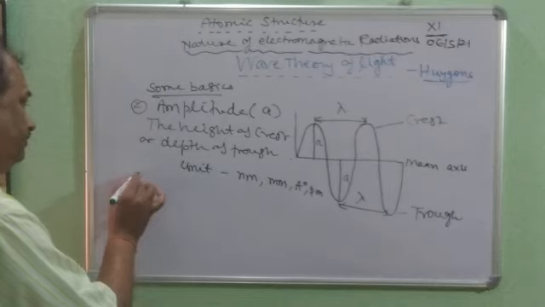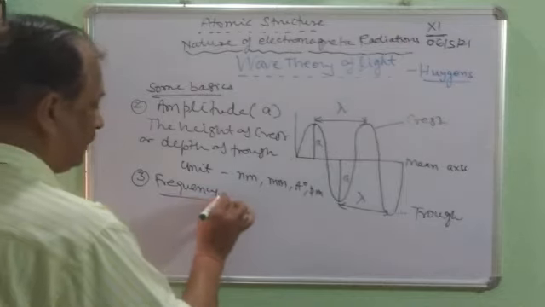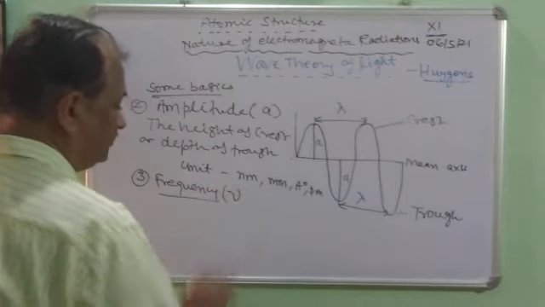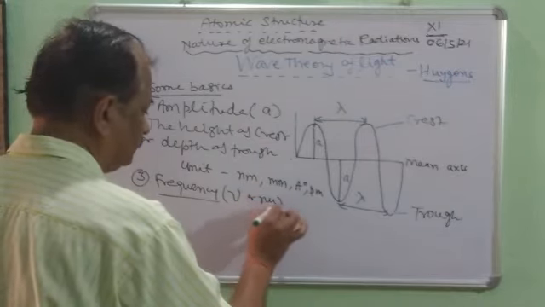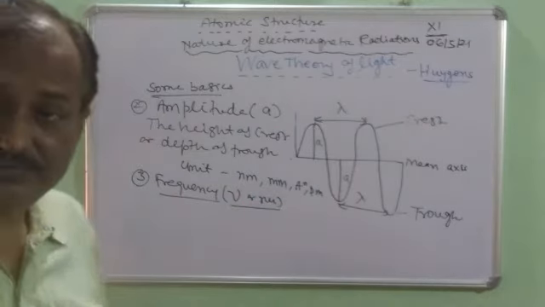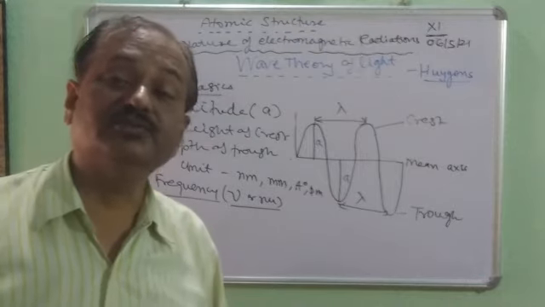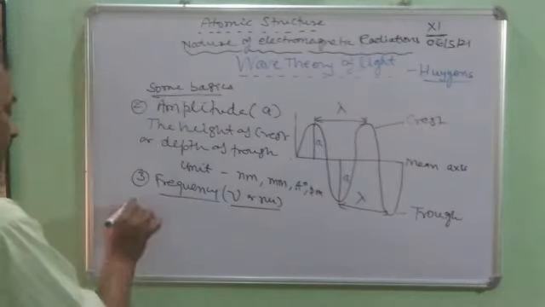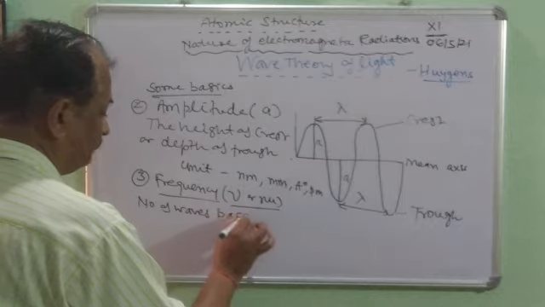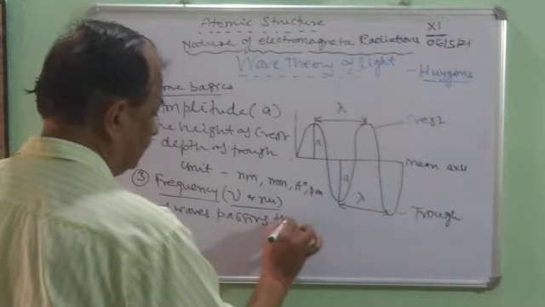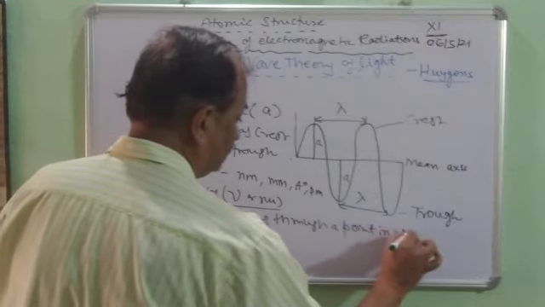Now the third is frequency. Frequency is denoted by this small v-like symbol, and it is called nu. Frequency is defined as the number of waves passing through a point in 1 second.